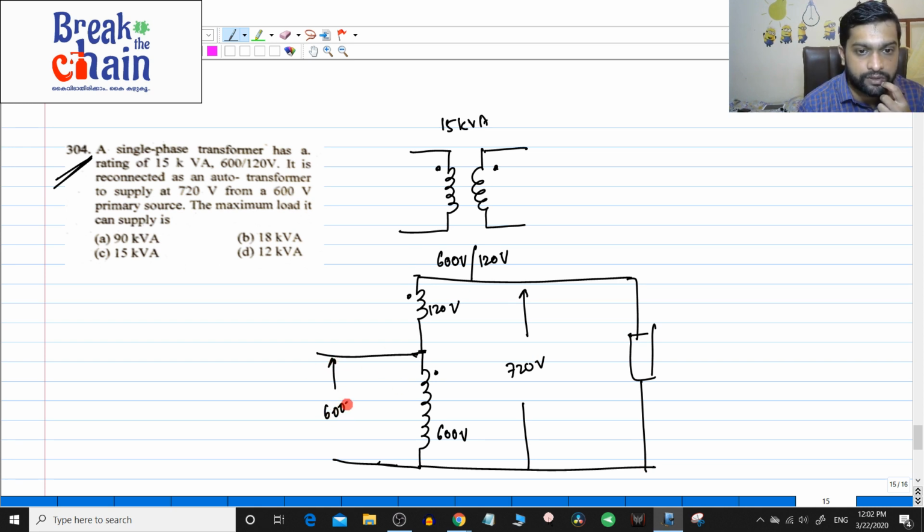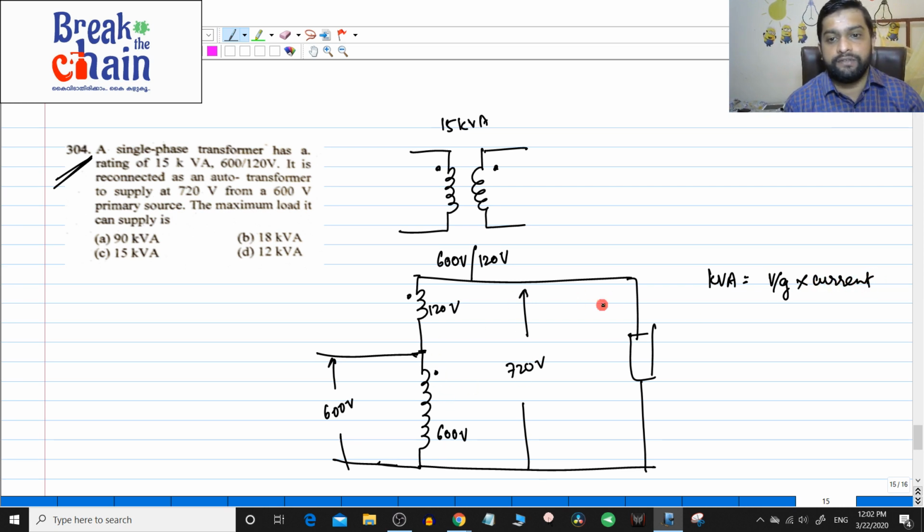This is 600 volt. So, the maximum capacity in kVA will be equal to voltage multiplied by current. So, you have to find the current which is coming through the load. You know that it is passing through the 120 volt winding, right. So, you have to take the current rating for the 120 volt winding. So, how will you get it? You will get that from this here.